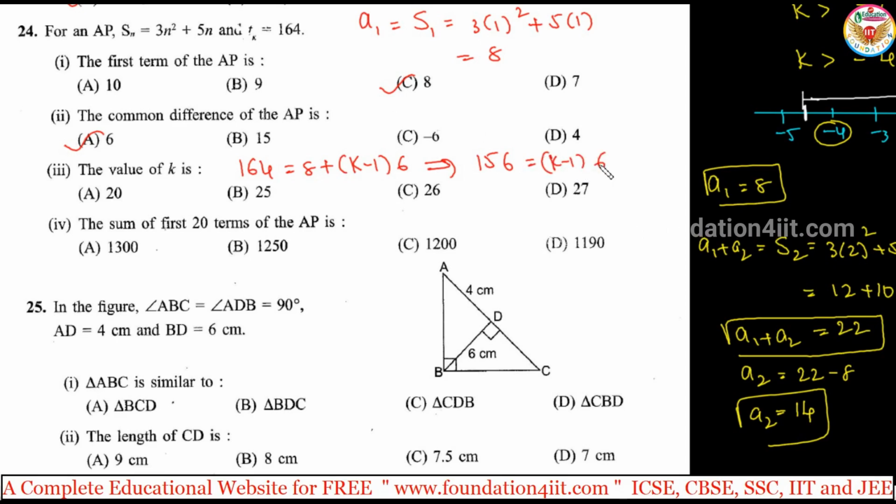Cancel the 6: 6 twos are 12, 6 threes are 18, so 6 times 26 is 156. So 26 is equal to k minus 1, then k is equal to 27. Yes, the k value is 27 here.